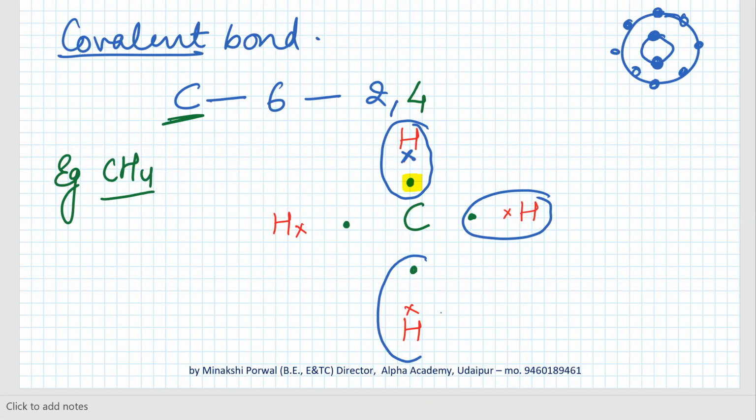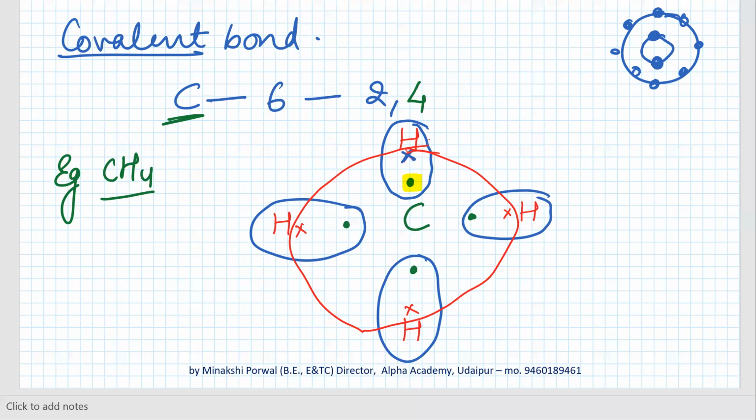ठीक है, तो ये हाइड्रोजन, every hydrogen is offering 1 electron for sharing and carbon is also offering its 4 electrons for sharing with 4 different hydrogen atoms. Now when carbon will count its electrons, it will count this way. तो अब हाइड्रोजन के पास 2, this hydrogen is having 2, this hydrogen is also having 2, this hydrogen is also having 2, and this hydrogen is also having 2, and this carbon is having 1, 2, 3, 4, 5, 6, 7, 8. This type of bond which is formed is called covalent bond.